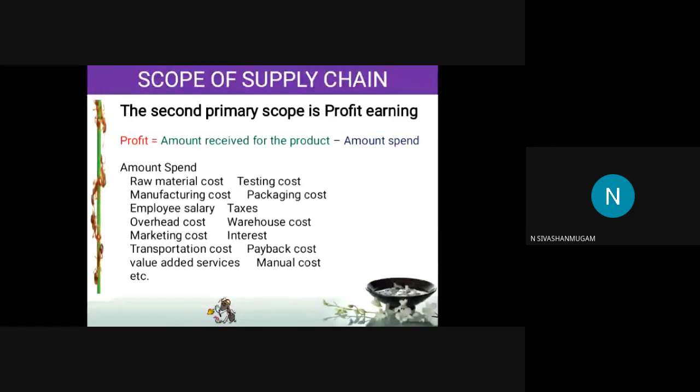Overhead is nothing but, suppose Hyundai has an industry in Sriperumbudur, its head office is somewhere else. Let us take our Rajalakshmi Institute. We have a college in Kuttambakkam and another college in Thandalam, but the head office is near Pachaiyappas, in Kilpauk. So that head office is called the overhead. The cost spent on the head office is called the overhead cost.